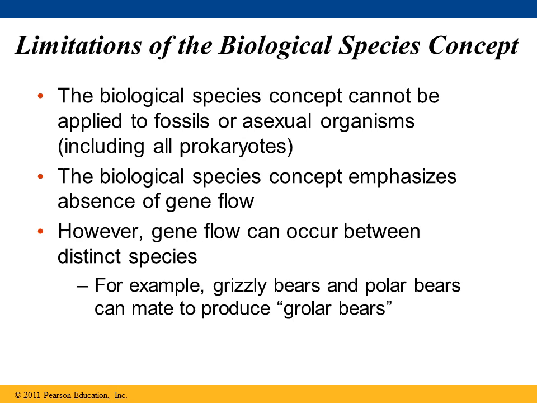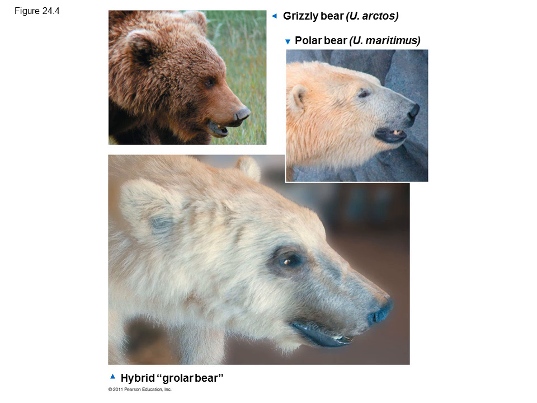So the biological species concept is the most common definition for a species, but there are limitations to it. First, it cannot be applied to any organisms in which we do not know about their reproductive choices, such as asexual organisms or fossils. Also, the biological species concept emphasizes the absence of gene flow. However, gene flow can occur between distant species. For example, the grizzly bear and the polar bear can mate to produce a grolar bear, which is a hybrid.